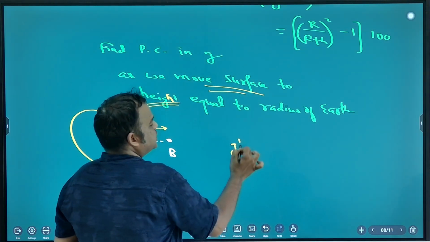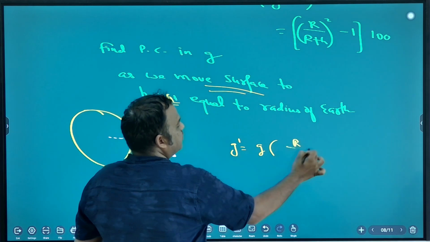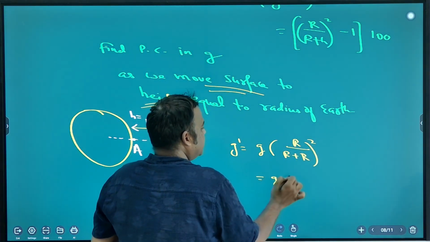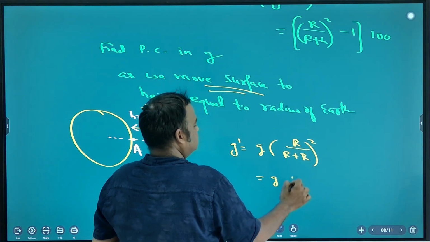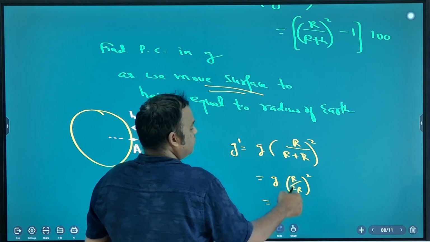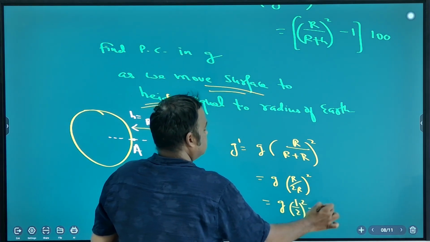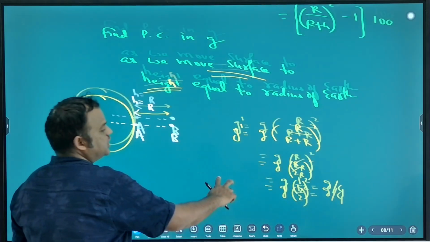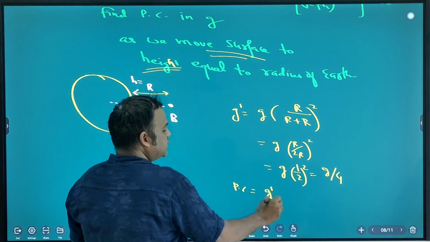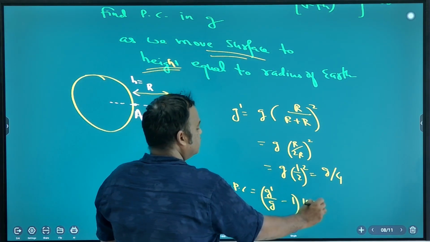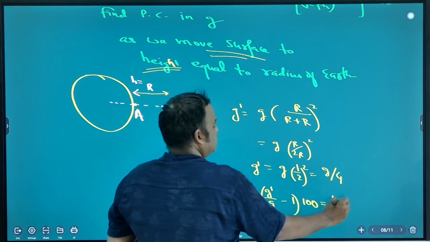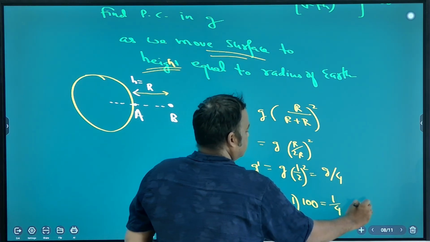So G dash is equal to G into (R by R plus H) whole square. H is R. So G into R by 2R whole square, G into (1 by 2) whole square. So G by 4. So G dash is G by 4. So what is the percentage change? (G dash by G minus 1) into 100. So what is G dash by G? 0.25. Good.